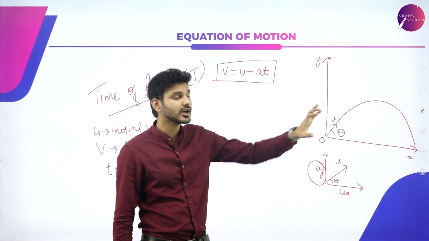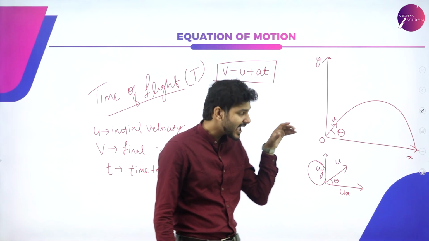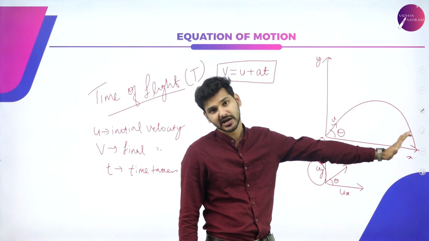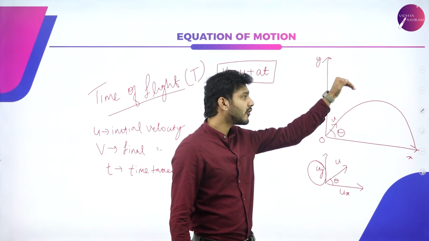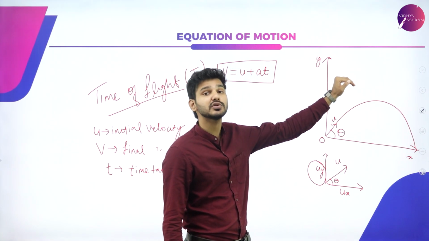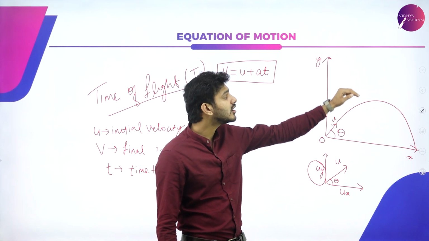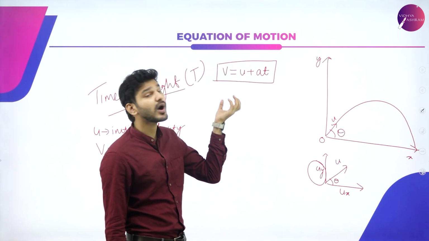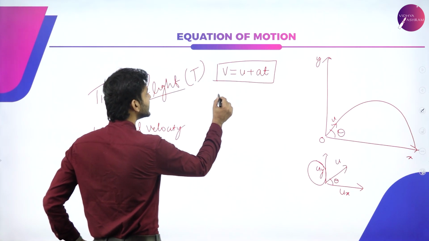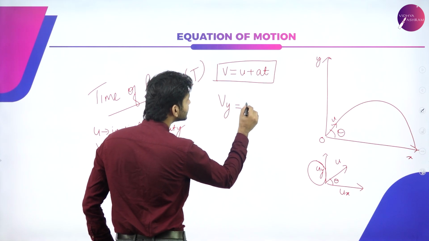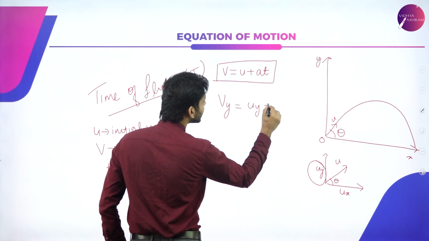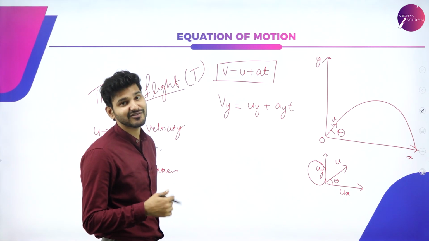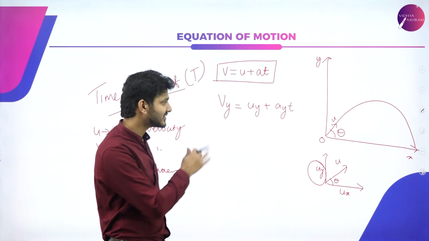We don't need the x-axis component, because it is there to tell us how far the object traveled. We only need to know for what time this y component was there, that is, how long the object remained in the air. So I can write vy is equal to uy plus ay into t. Time won't have a y component for this derivation, so it's ayt.